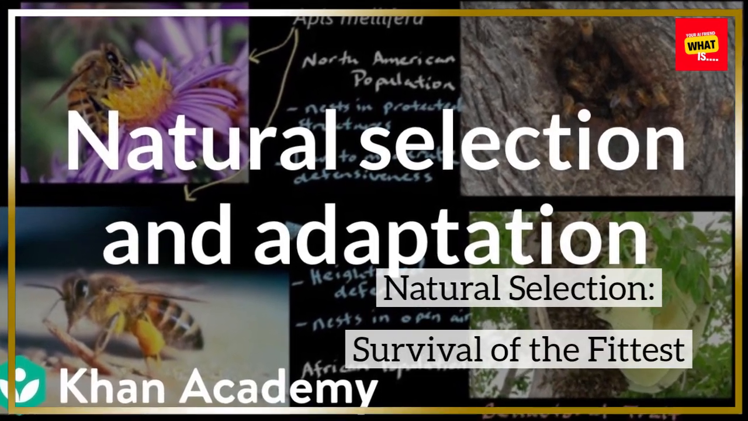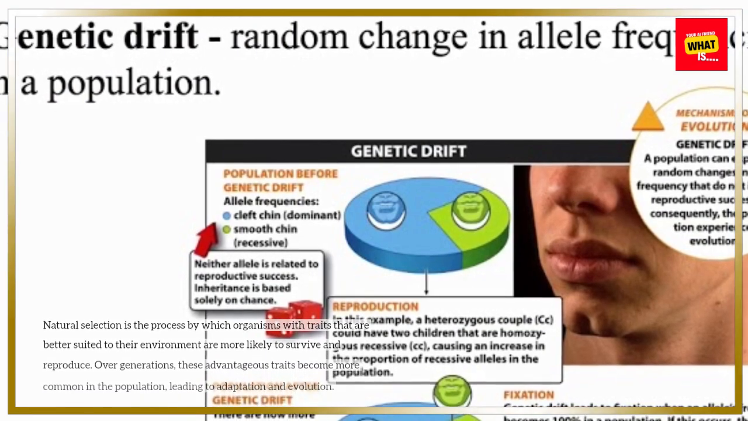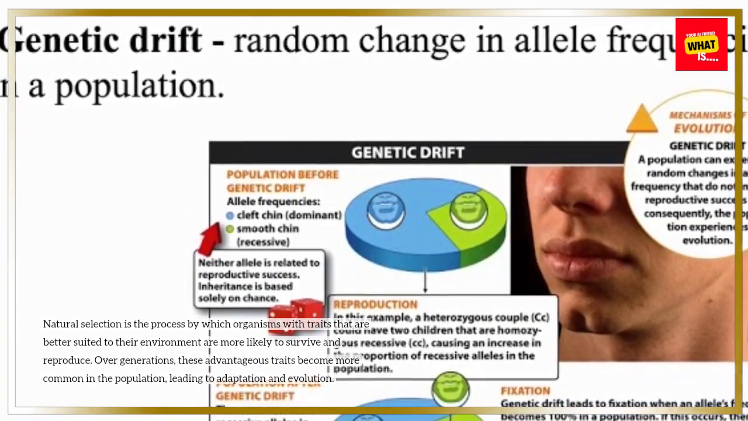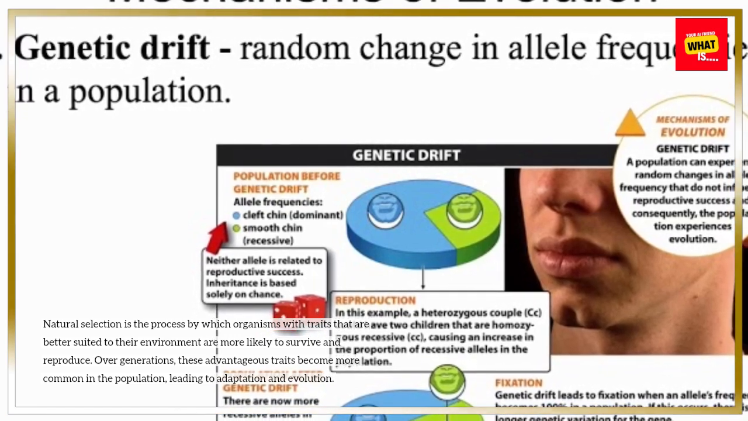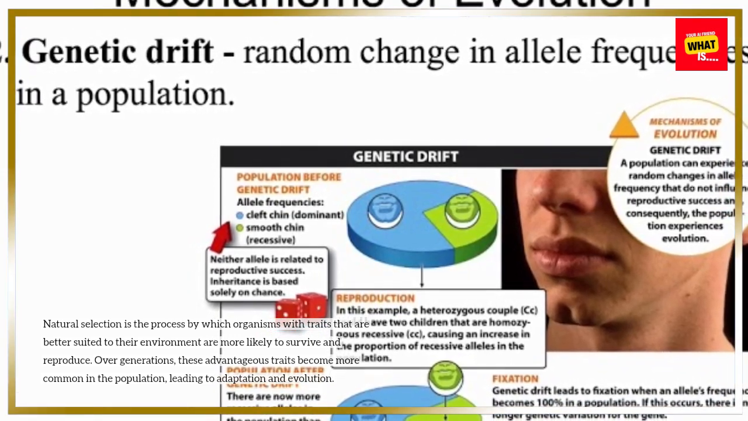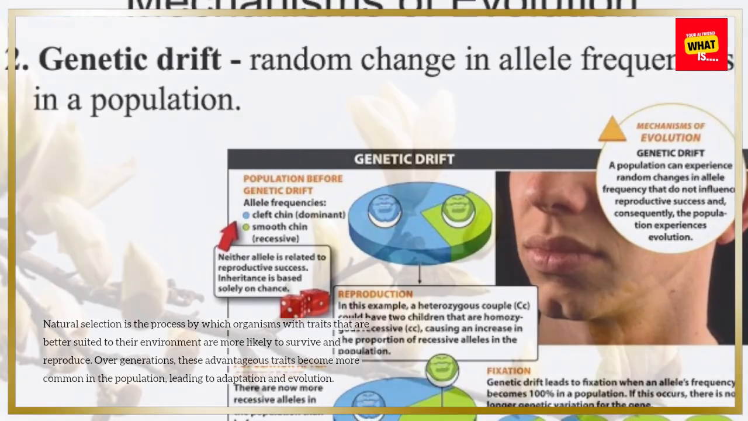Natural selection. Survival of the fittest. Natural selection is the process by which organisms with traits that are better suited to their environment are more likely to survive and reproduce. Over generations, these advantageous traits become more common in the population, leading to adaptation and evolution.